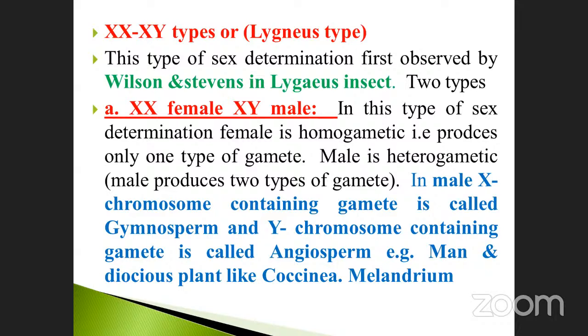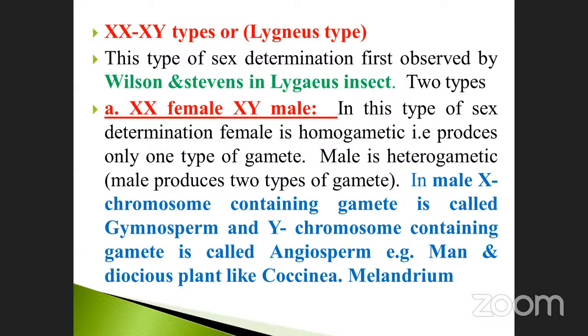First one, A. In this type of sex determination, the female is homogametic. Homogamete means XX is a homogamete, and XY is a heterogamete, isn't it? That is given here. The female produces only one type of gametes. Female produces only one type of chromosome, X only, isn't it? What about the male? X is produced as well as Y is also produced. So the male is heterogametic. Next point, the male is heterogametic. The male produces 2 types of gametes. This is the one type.